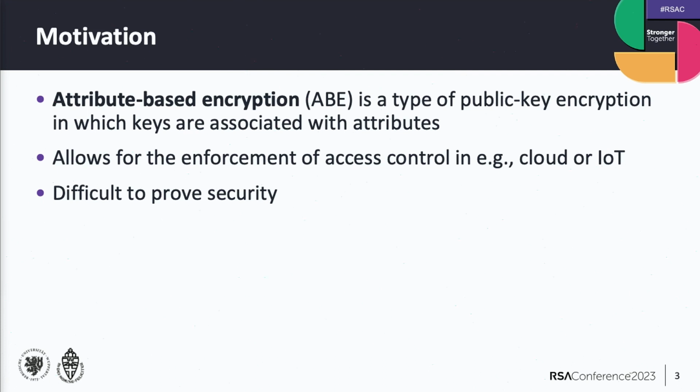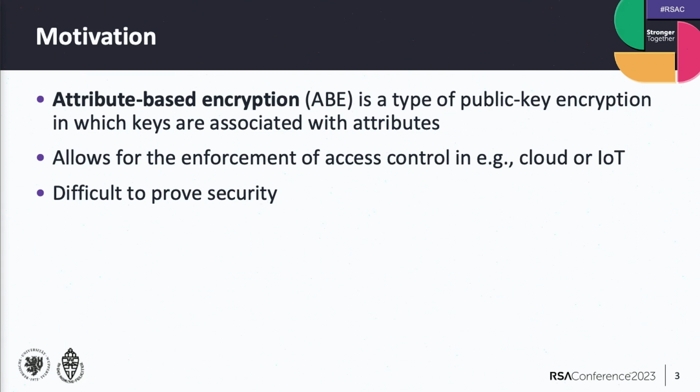Attribute-based encryption is a really strong primitive because you can allow access control with it on a cryptographic level. It means that you can store the data on an untrusted platform and still be able to enforce access control on it. What you often see in practice is that people are really interested in using this in, for instance, cloud settings or IoT settings, where you typically have a server where you store data that you do not necessarily trust.